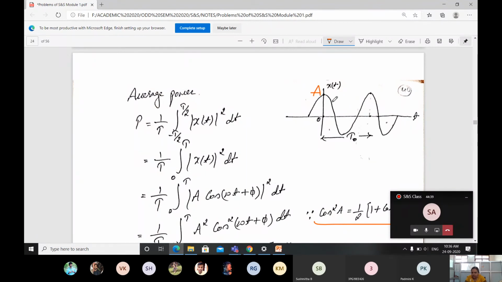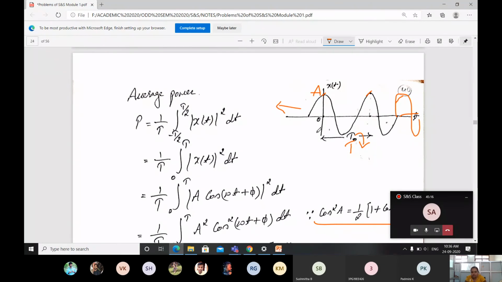Then what is the period here? I can take from positive to the next positive, where I will get 0 to 2 pi. This is the period, which is taken as T naught, or else T. You can refer to any one. Again it is going to repeat for the next cycle of the cosine function. Like this, the signal keeps repeating on the positive and also on the negative side.